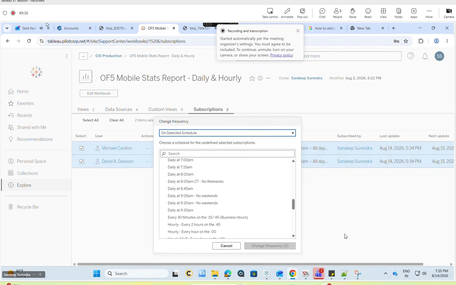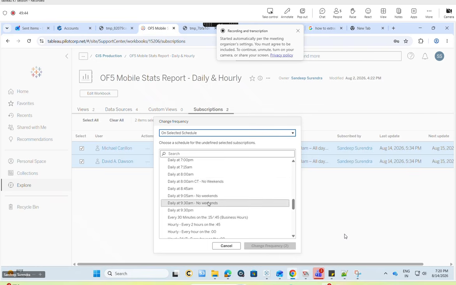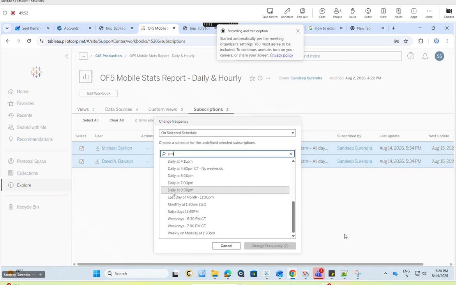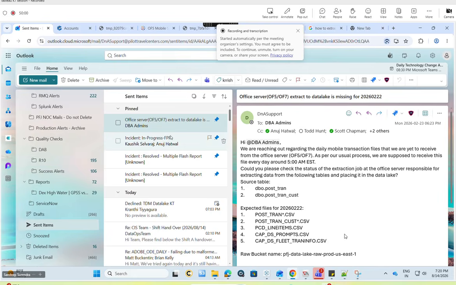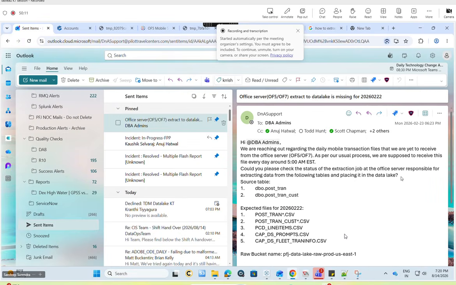This is for when the server is down. There is another issue where we get a QC failure. At that time we pause these reports. Pausing means I go and change this date to PM; we select daily 9:30 PM, change the frequency, and send a notification to everyone. To the DBA, I send that the data is not up, and I also tell the stakeholders that today's report will be delivered late. Once that's done, the DBA team will work on the data.